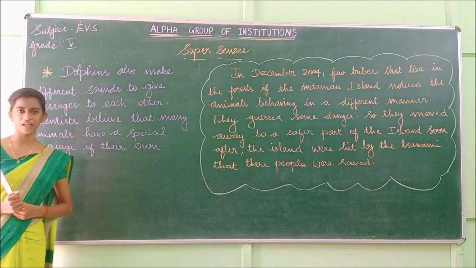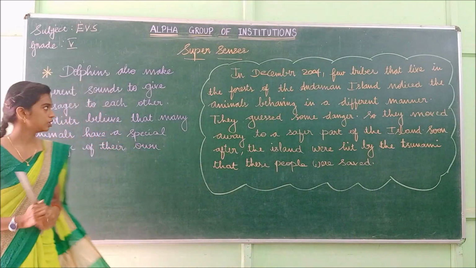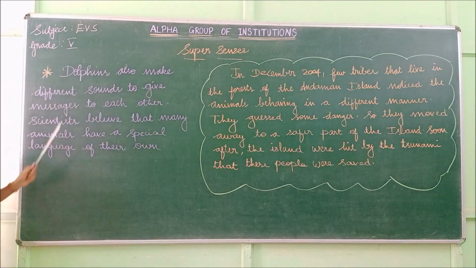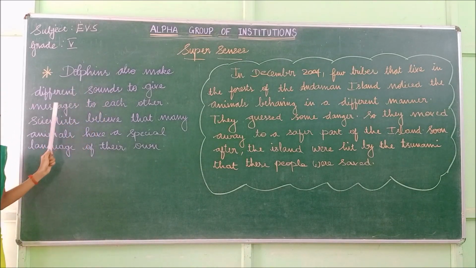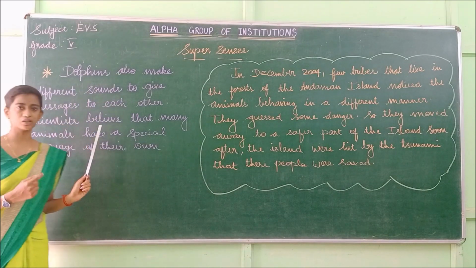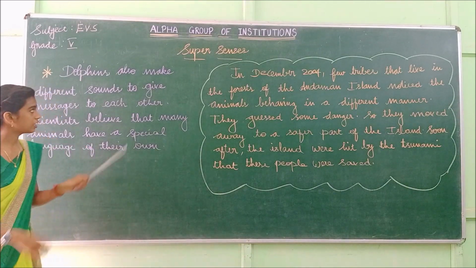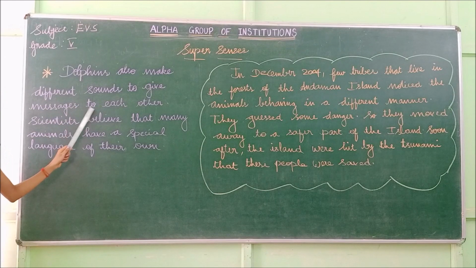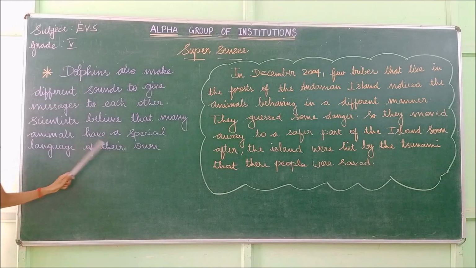So we have seen that fish also use electric signals to warn us. Dolphin is also a kind of fish. So what happens? Dolphins also make different sounds to give messages. So this dolphin can also warn us by giving messages to each other. Scientists believe that many animals have a special language of their own.